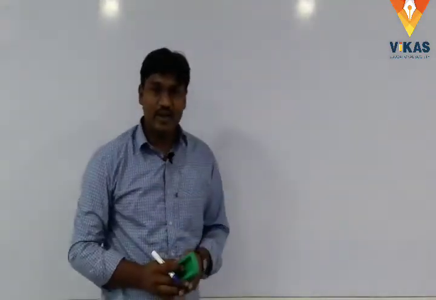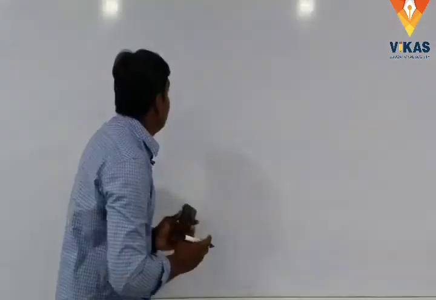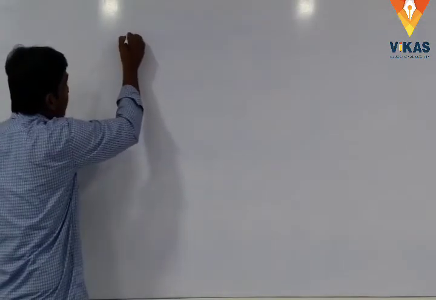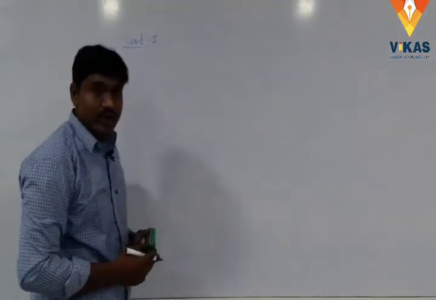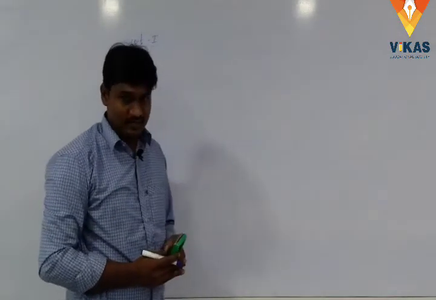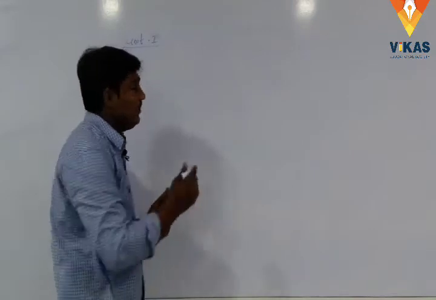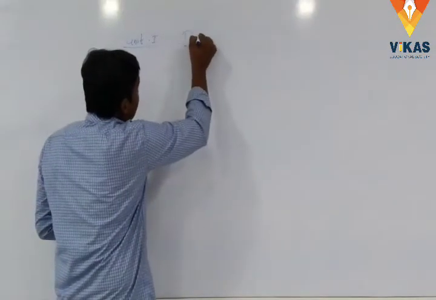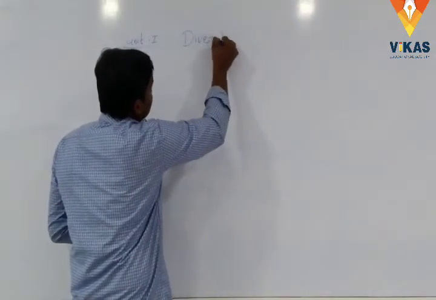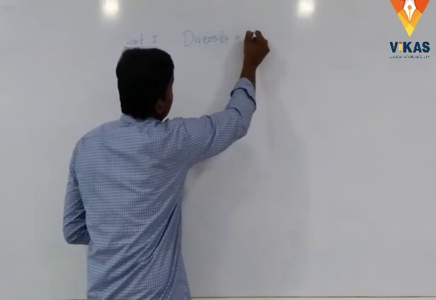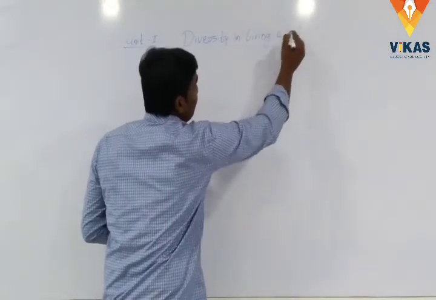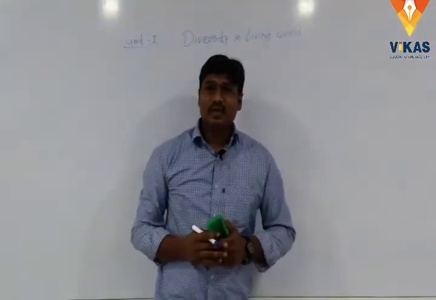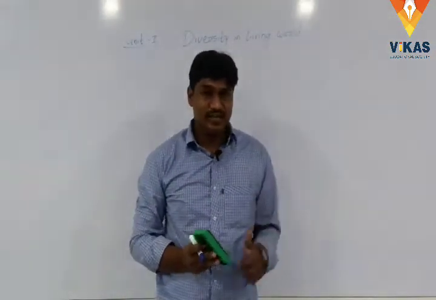Students, please write down in your notebooks: Unit 1, diversity in living world. What contents are present in diversity in living world?